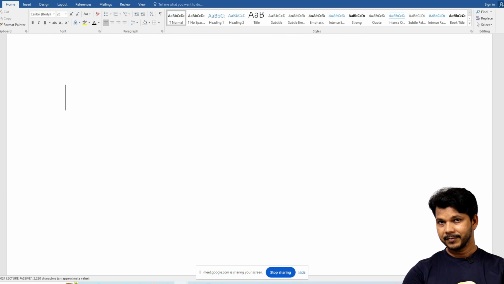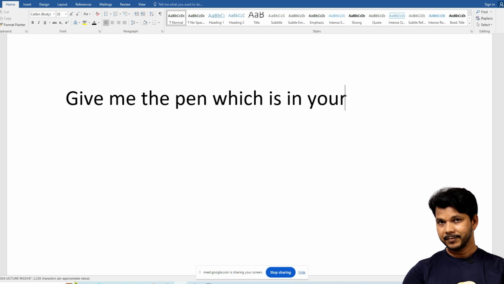Now, if I say give me the pen, and now I have to give one extra information about the pen. So where should I put which? On the right hand side of the pen, of course. So give me the pen जो तुम्हारी जेब में है, which is in your pocket.